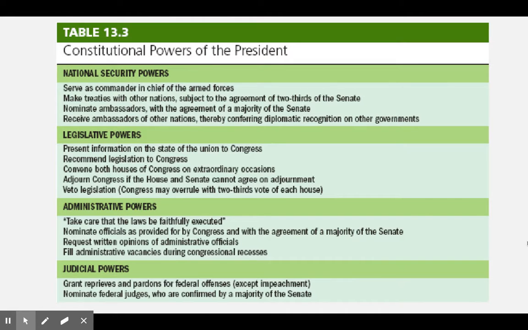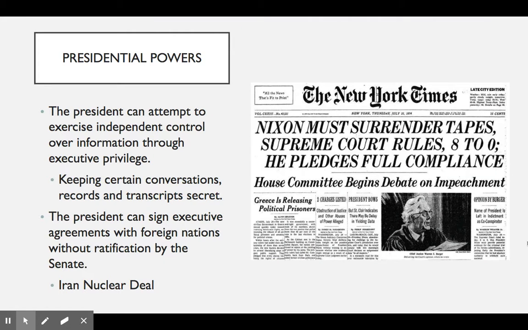And I'll let you read through that table on your own. Just know that the president has those formal powers that are specifically listed in the Constitution, and then informal powers, which would be more like the implied powers of Congress that come from that necessary and proper clause. So moving on to other presidential powers.